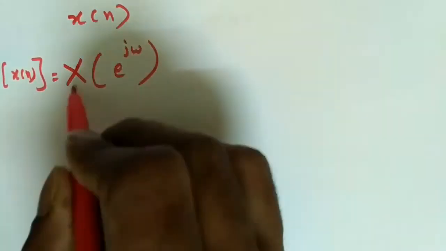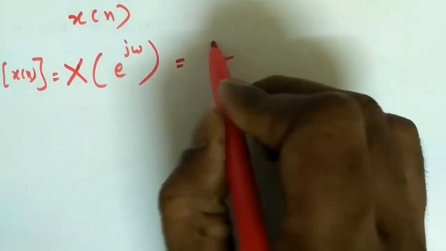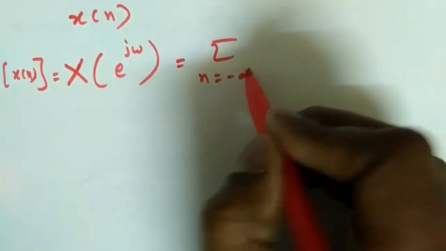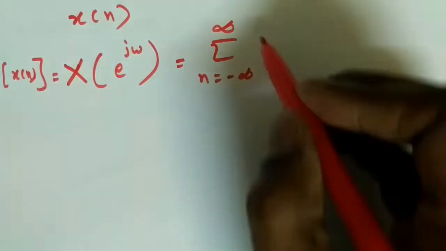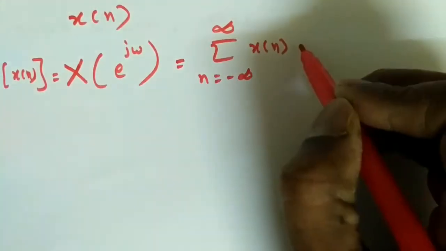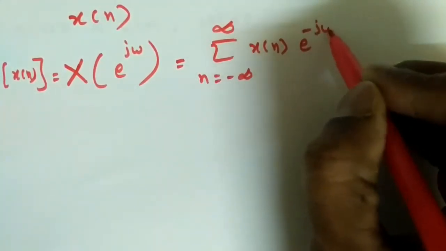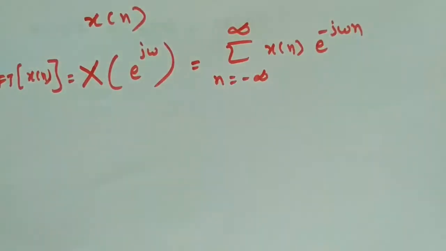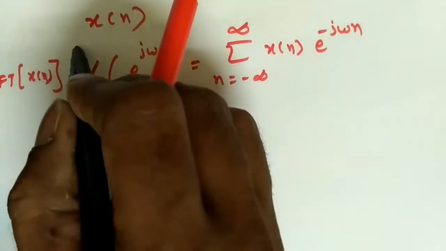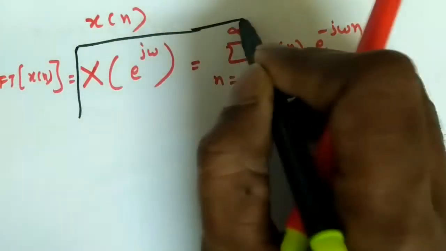X of e power j omega is equal to the sum from n equal to minus infinity to infinity of x of n into e power minus j omega n. This is the Fourier transform equation.